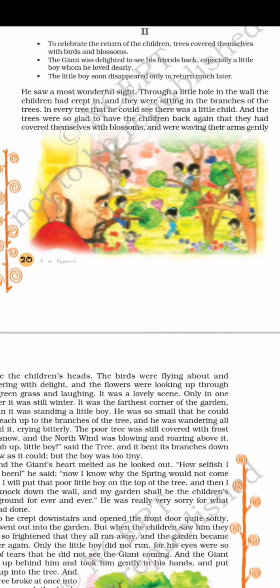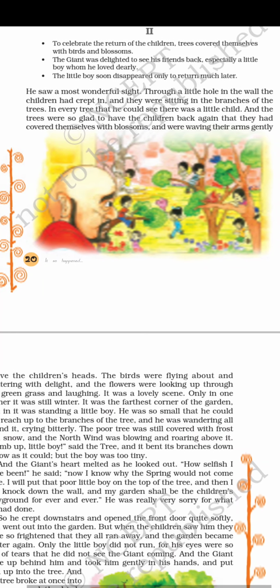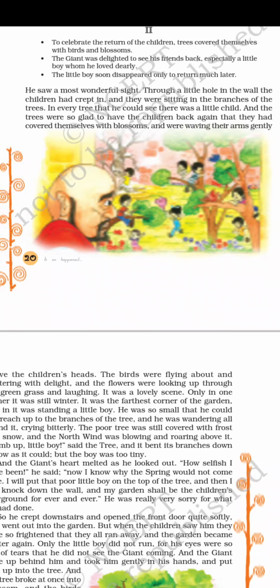And the trees were so glad to have the children back again that they had covered themselves with blossoms and were waving their arms gently above the children's heads. And the trees were very happy. So glad means very happy, to get the children back again.